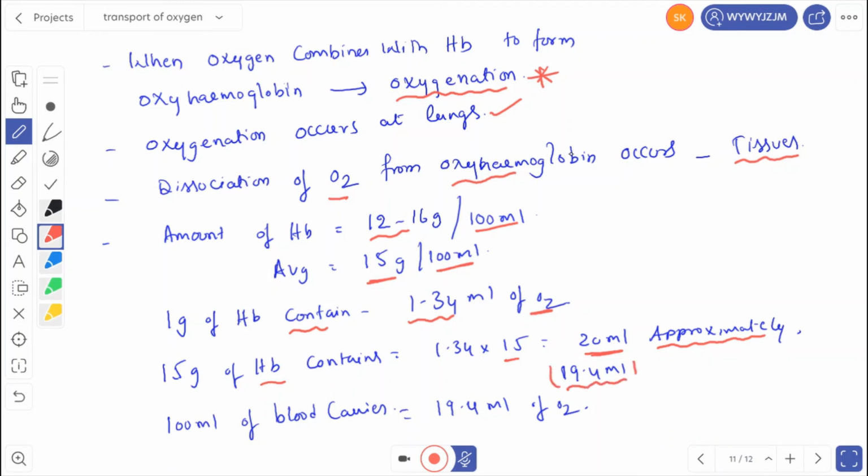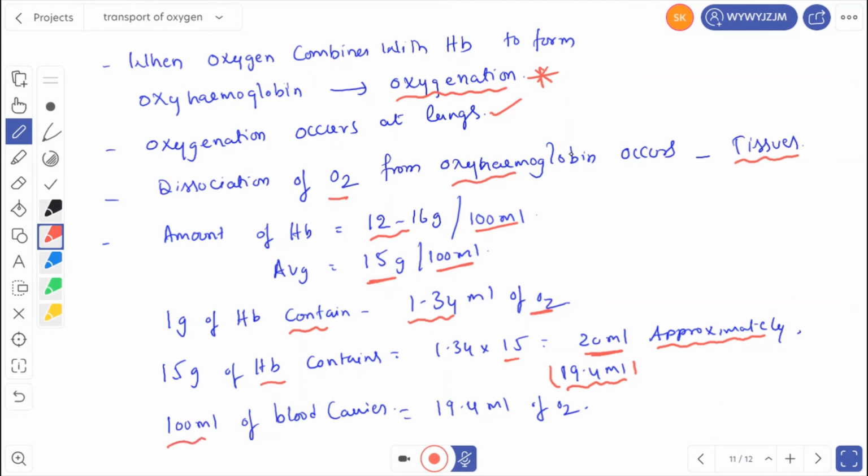Why are they using 19.4 ml? Because every hemoglobin molecule does not carry 4 oxygen molecules. Remember that. Sometimes they may carry 3, sometimes they may carry 2. So they calculated it as 19.4 ml of oxygen.